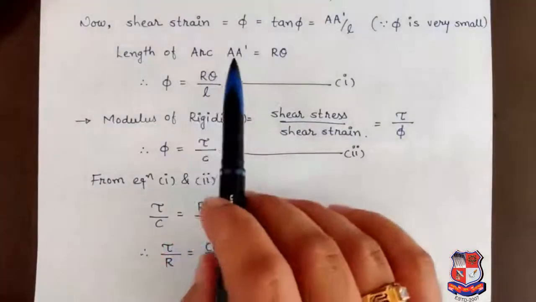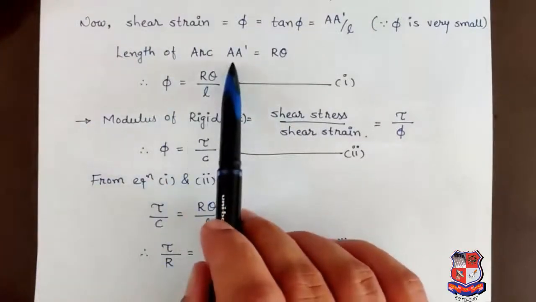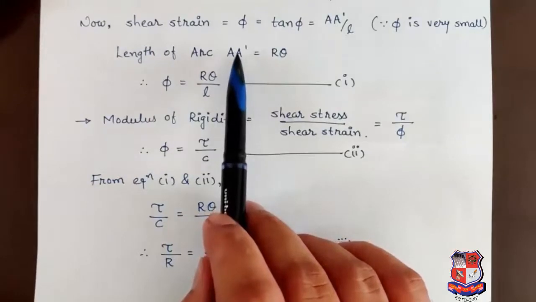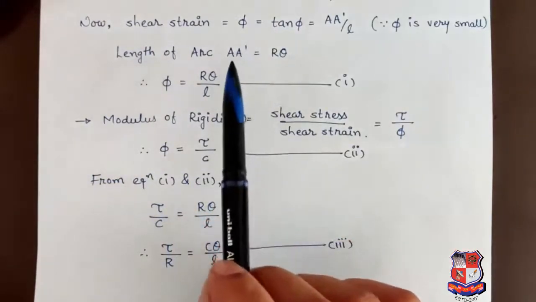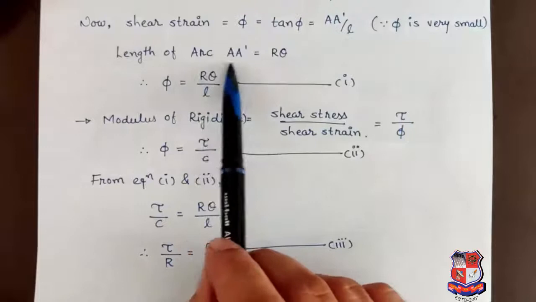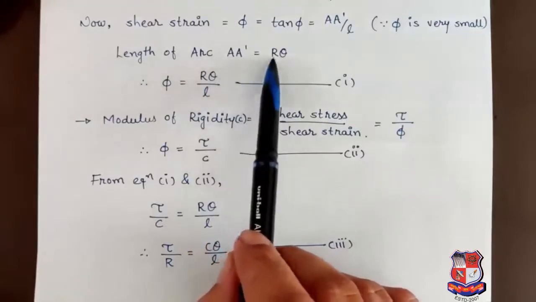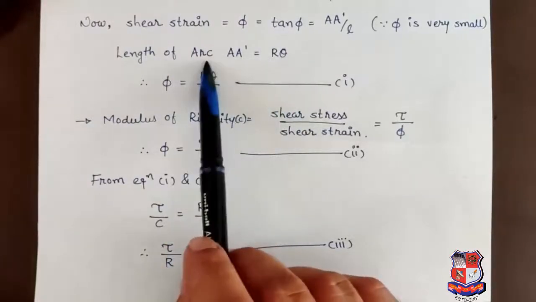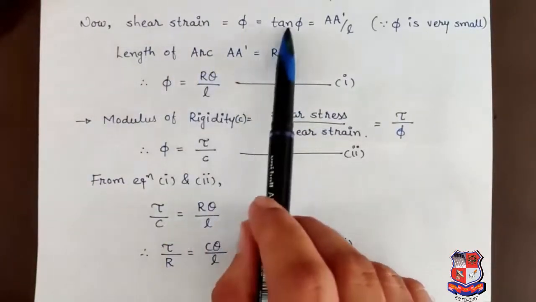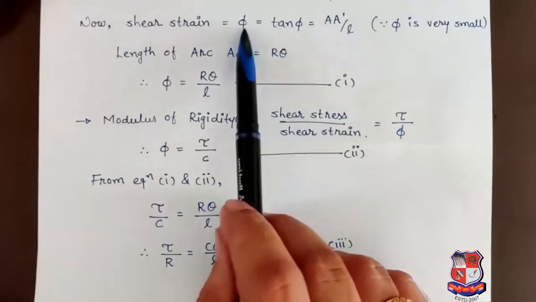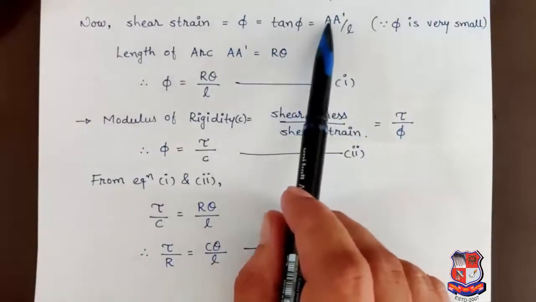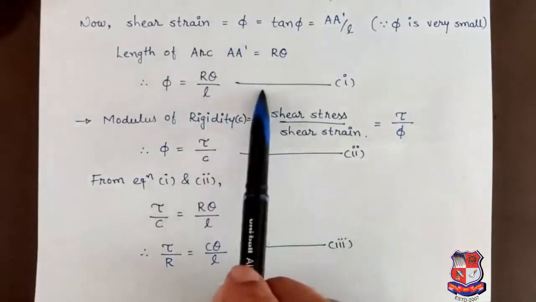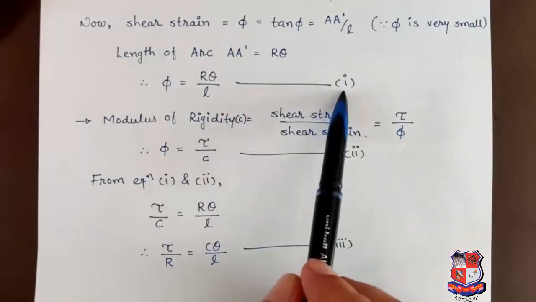Now from the cross sectional area of the shaft, we can find out the length of the arc AA dash. Radius is capital R and angle of twist is theta. So length of the arc AA dash will be R into theta. Now if we put the value of the length of the arc in this equation, we will get phi is equal to AA dash, and in place of AA dash it will be R into theta divided by L. This will be our equation number 1.